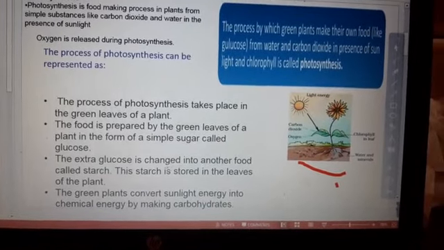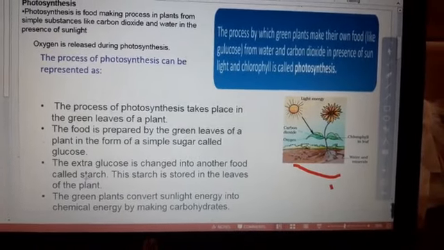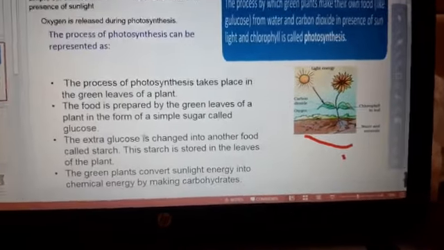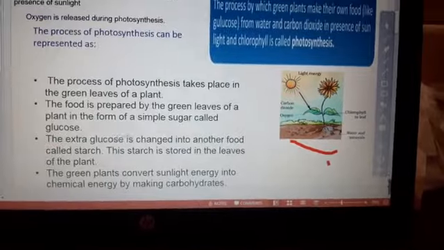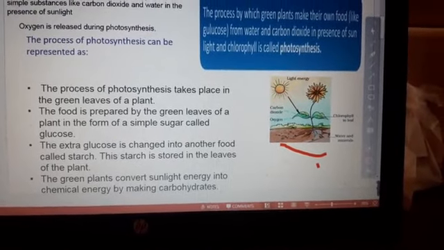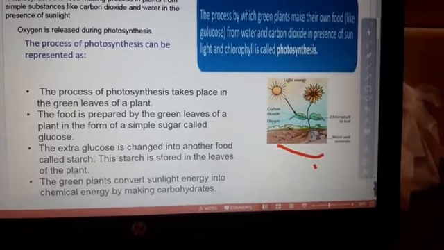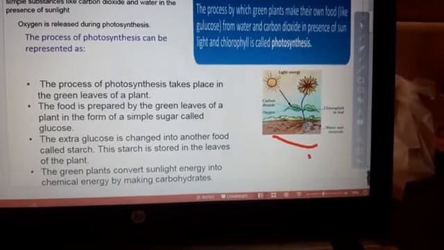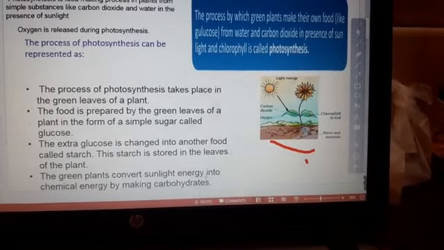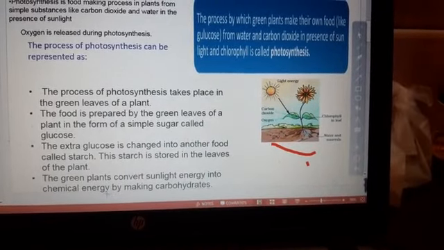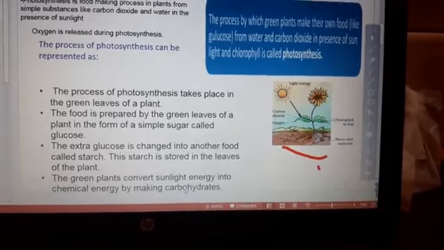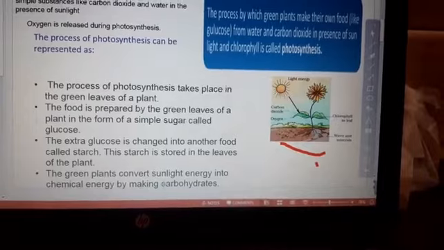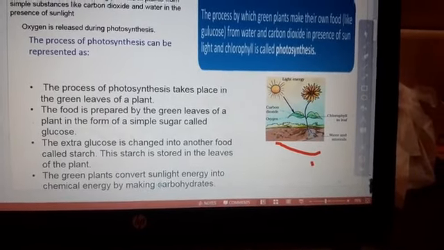The extra glucose is changed into another food called starch. This starch is stored in the leaves of the plant. The green plant converts sunlight energy into chemical energy by making carbohydrates. This is a very important line and an important fact of photosynthesis. Please keep it in your mind.